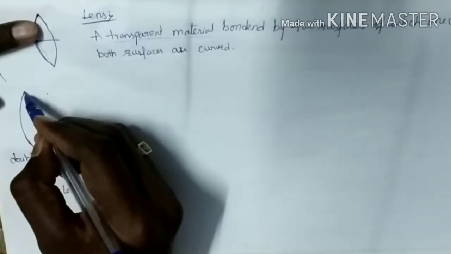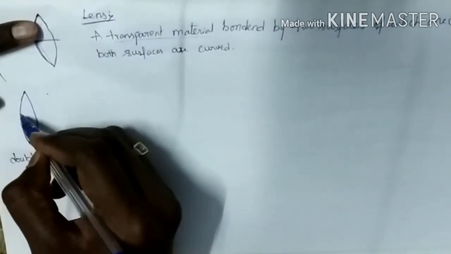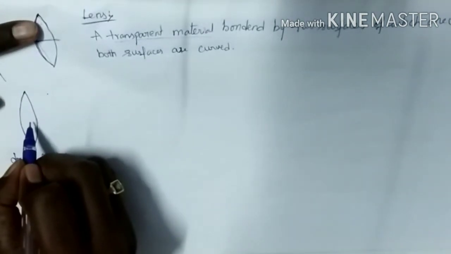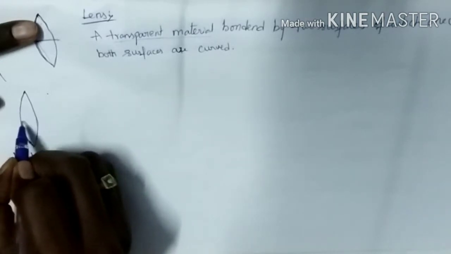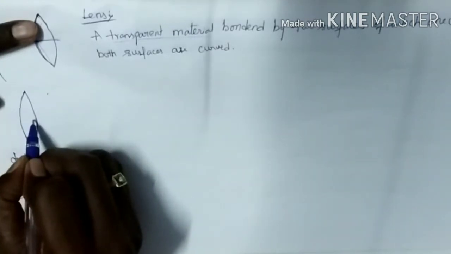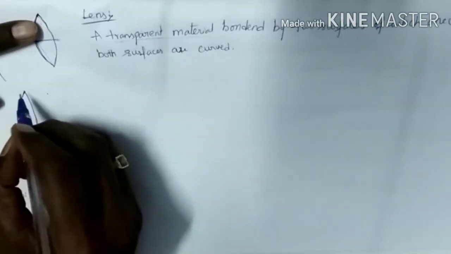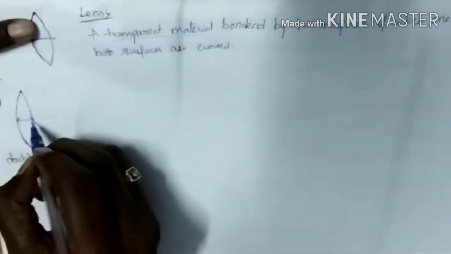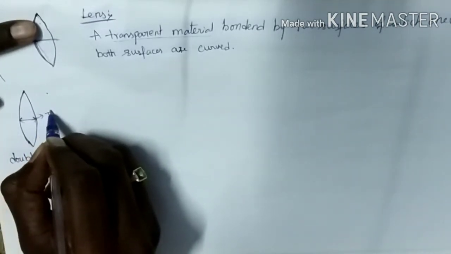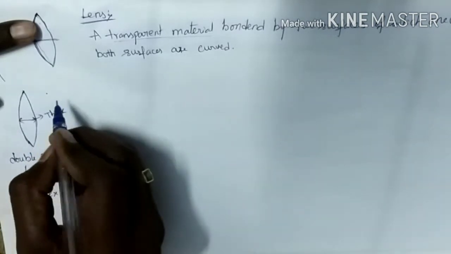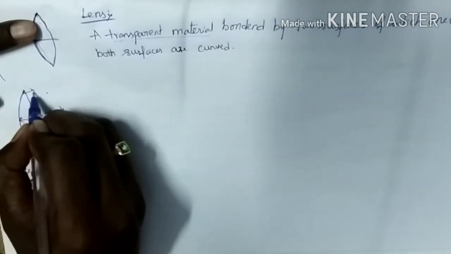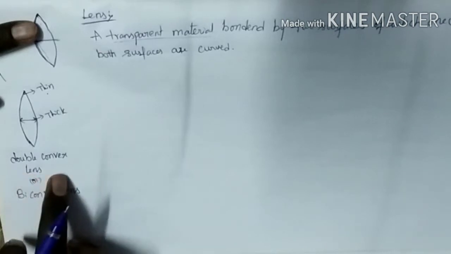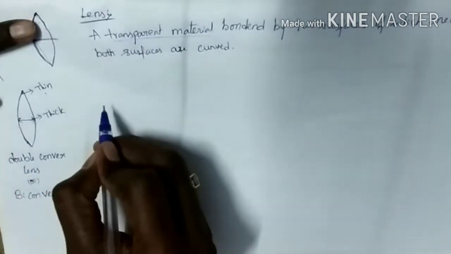What is a double convex lens? A lens which consists of two curved surfaces, and the two curved surfaces bulge out. It is thick at the middle and thin at the edges. Such a lens we call a double convex lens or biconvex lens.